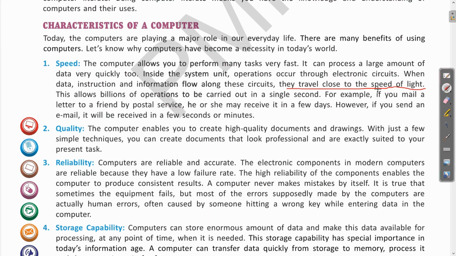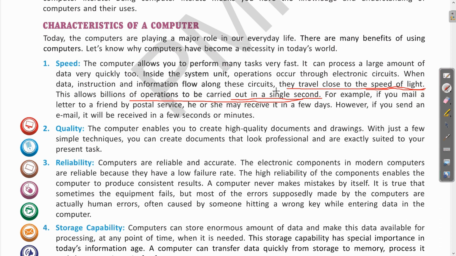So by this you can imagine how fast the data moves inside the computer. This allows billions of operations to be carried out in a single second. Clear? Even a normal computer carries out various instructions per second. And if you see the example of mainframes and supercomputers, they are much faster and can handle a very large or bulk amount of data, so that they can be used for various complex and very tedious jobs,